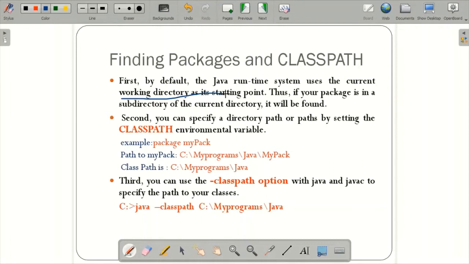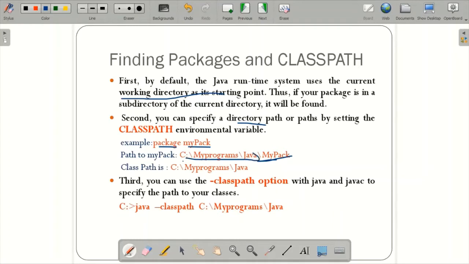If not, you can specify the directory path, or you can set the CLASSPATH environment variable. For example, if I created the package mypack, the path to mypack is C:\myprograms\java\mypack, as I will show when I run it in NetBeans. But the class path is only up to here.